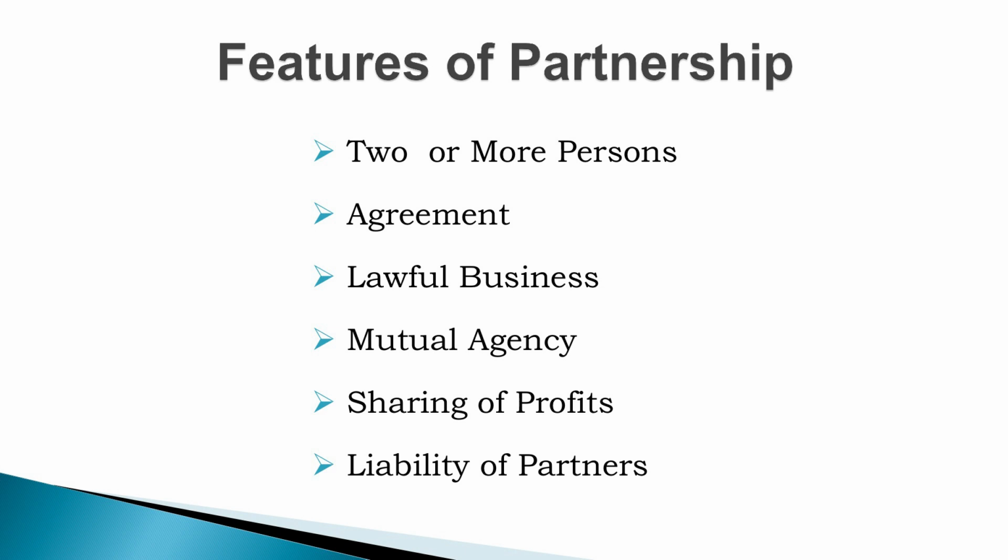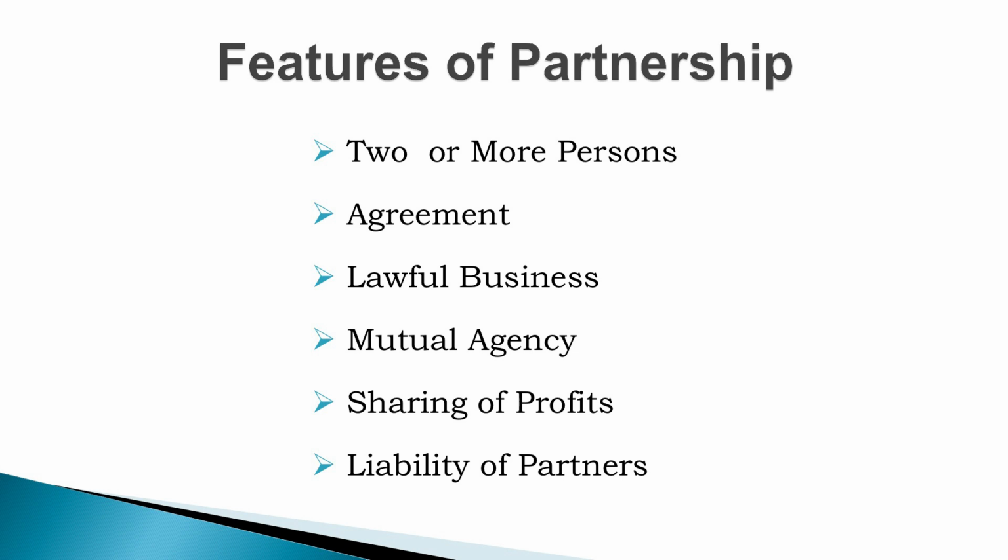But according to the Indian Companies Act 2013, the maximum figure is limited to 100, and in our country the Government of India allows the maximum number of partners in a partnership business to be 50 only. So, these persons unite themselves to form the partnership business. Next one is agreement. There is an agreement among the partners.